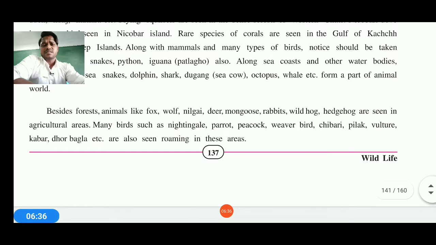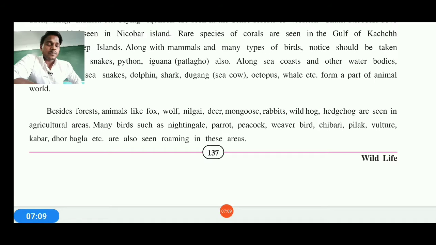Look, this page number 137 first of all shows you what different kinds of detailed forest there are, water resources, aquatic environment, and beside the forest, animals like fox, wolf, nilgai, deer, mongoose, rabbit, wild hogs, and hedgehogs are also seen in the agricultural areas. Many birds such as nightingale, parrot, peacock, weaver bird, then vulture and others are also seen in the areas near human residences.